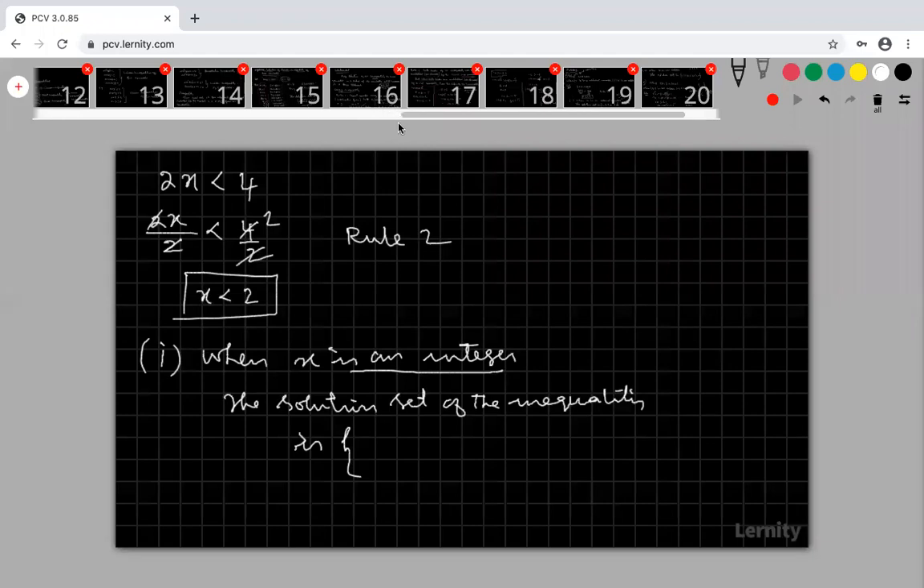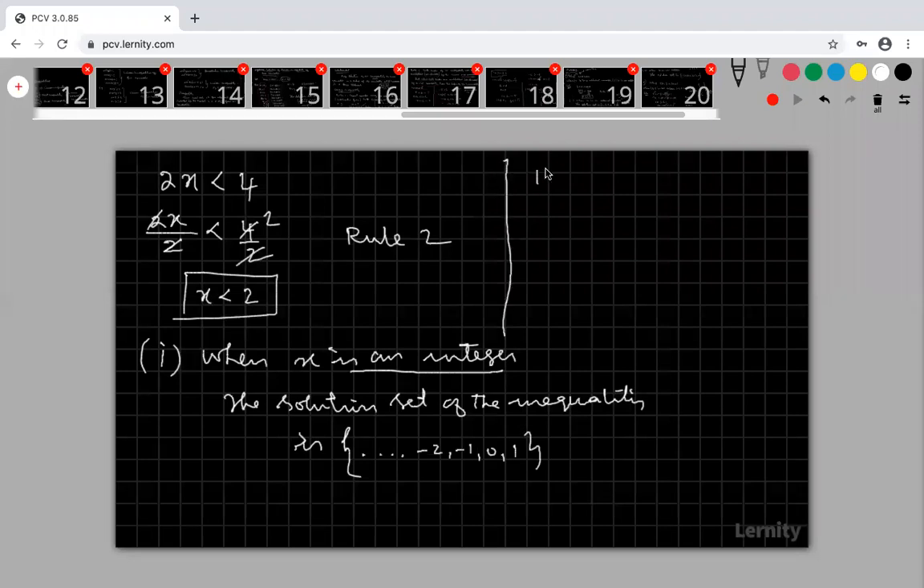Similarly, you can bring it that way: plus 3x, bring it to the left hand side, it will become minus 3x. That is by rule 1 we are doing. So therefore, here the integers are minus 2, minus 1, 0, 1. 2 does not satisfy because equality is not there. So therefore, this is my solution set.